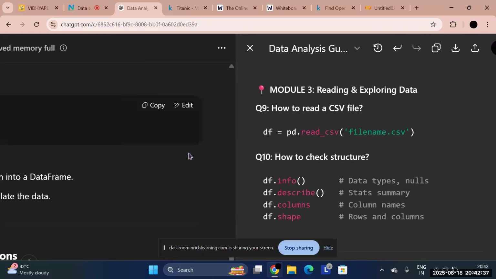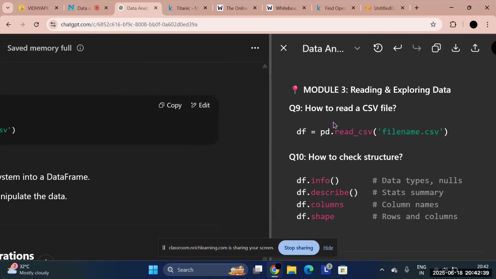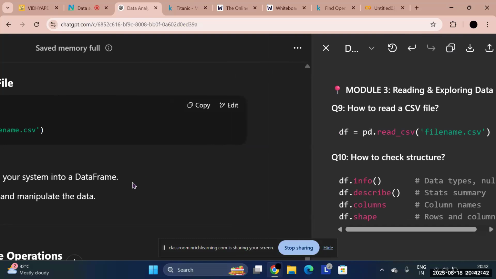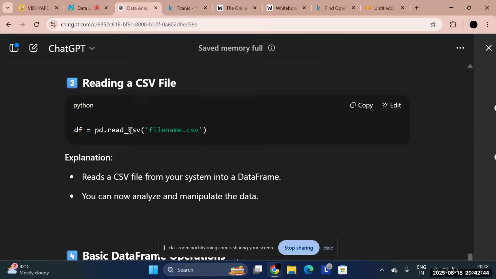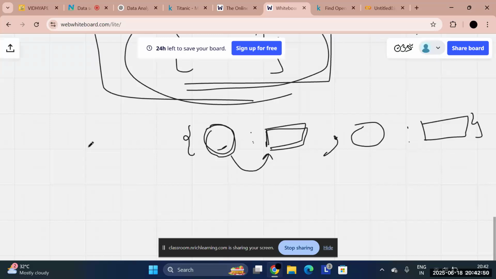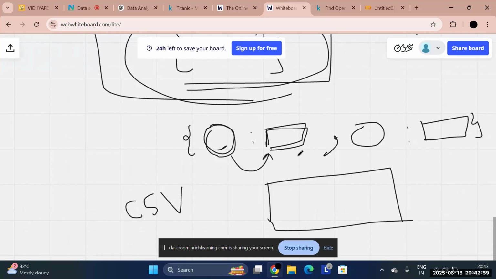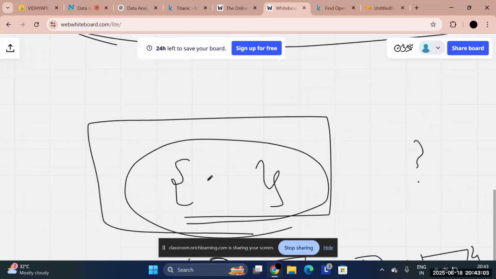Now coming to CSV files. What is a CSV file? Do you know what a CSV file means? When we are using a computer for data analysis, what we need, as I said, is a source.